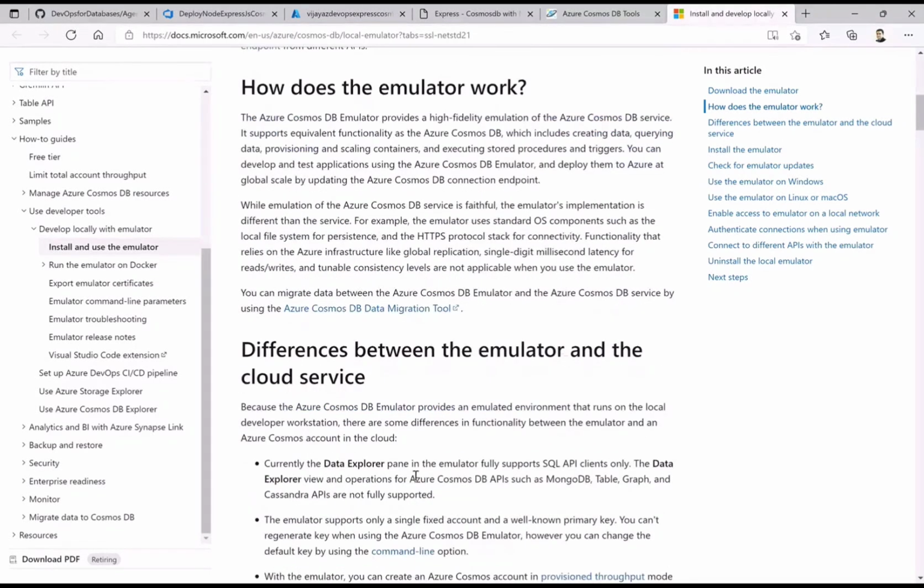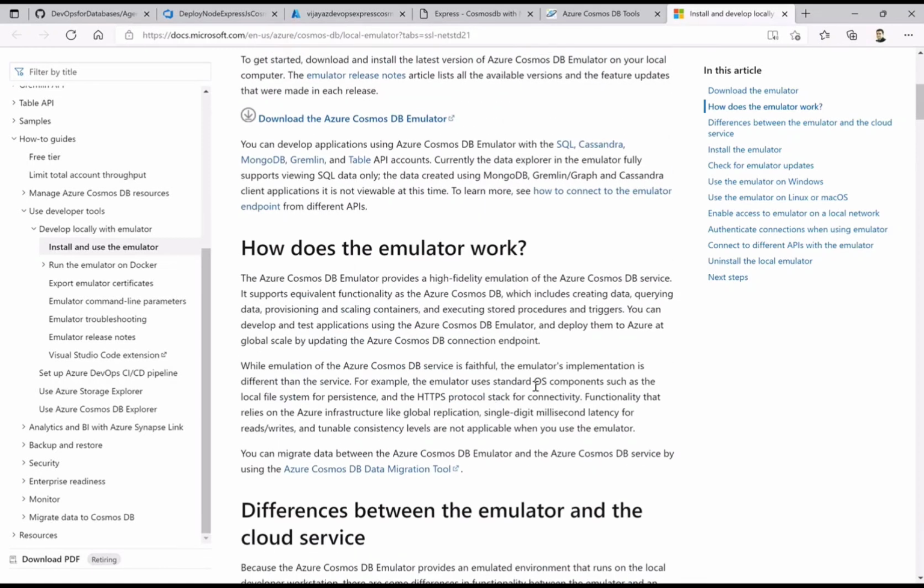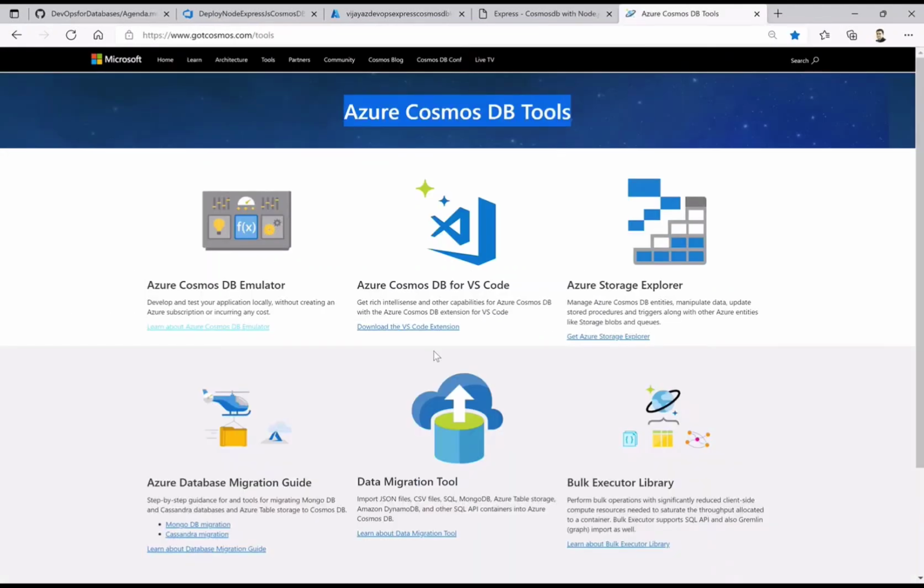That means at this point of time, Explorer, which you see in Azure, supports only the SQL API clients, and the rest are still not supported. But from the implementation perspective on your local machine, things should work fine. Okay, so these are a few of the things you should know with this kind of documentation.